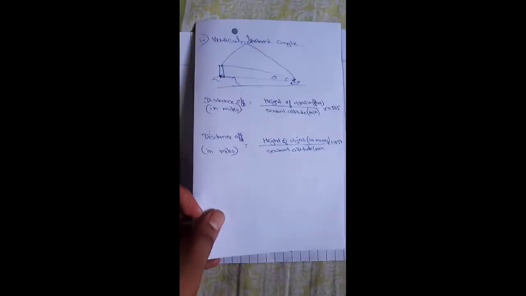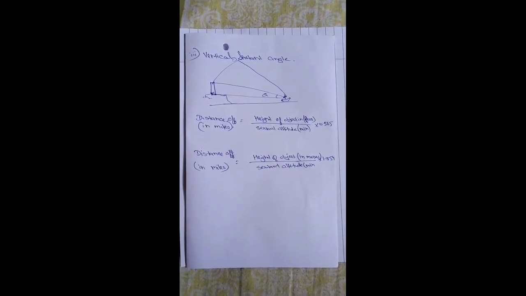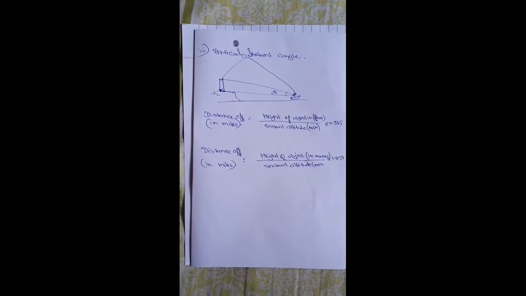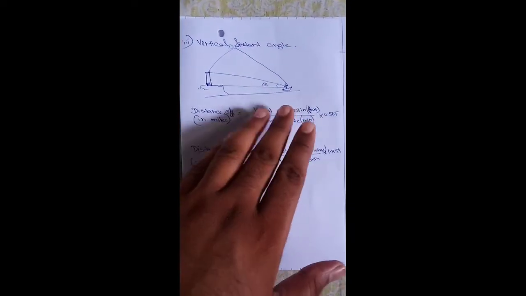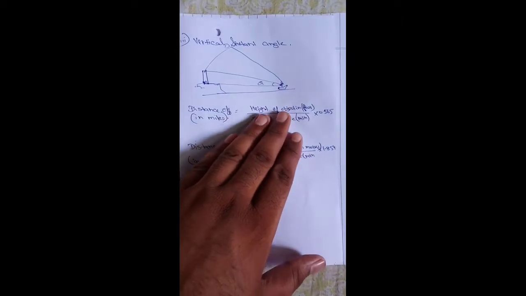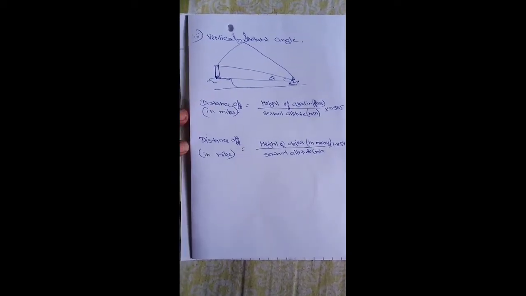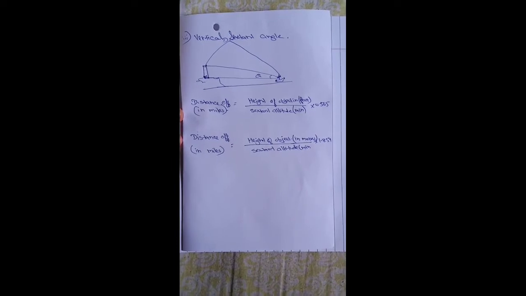So well guys, let's move to our next topic, that is the vertical sextant angle. What is this? It is a method by which we get our ship position, that is, how far we actually are right now from a particular lighthouse. It's nothing much, there is only a formula that we need to remember at all times. This is the simplest method.